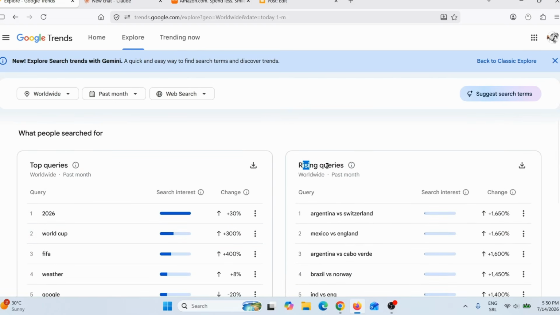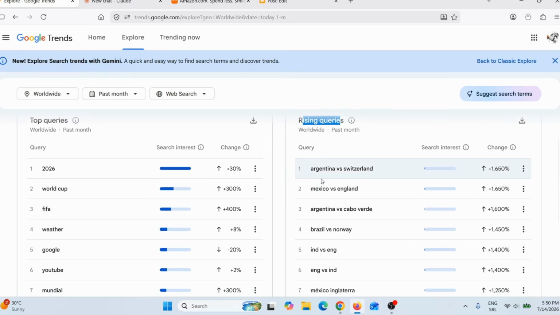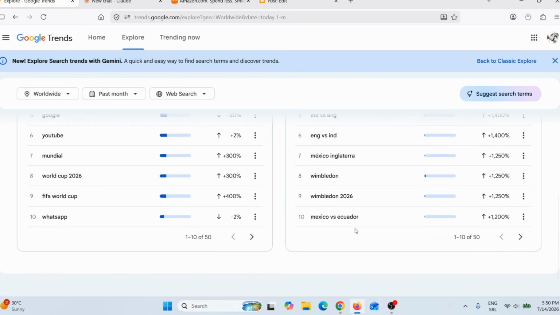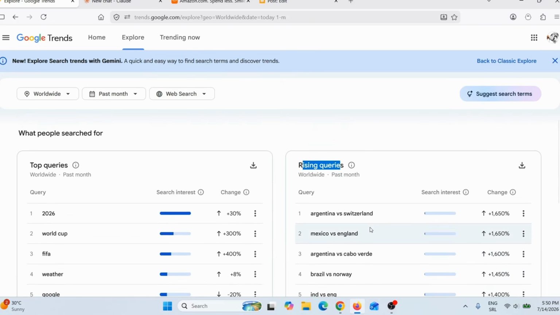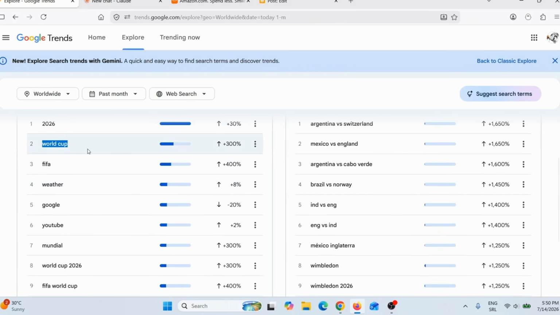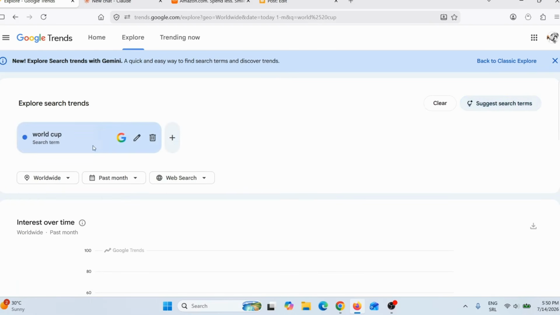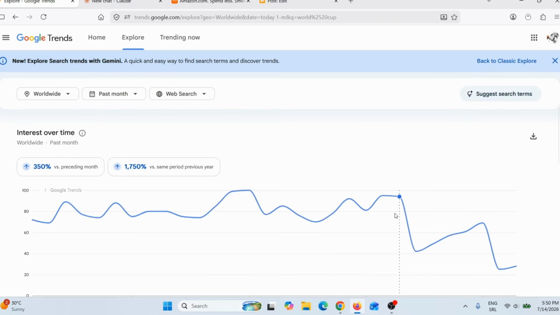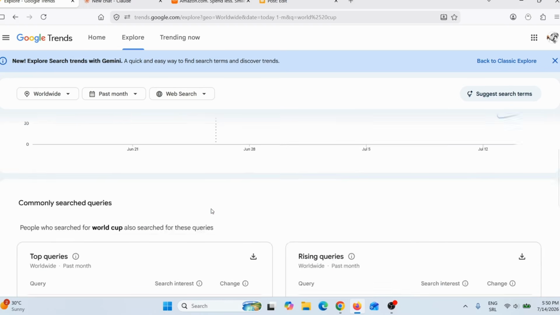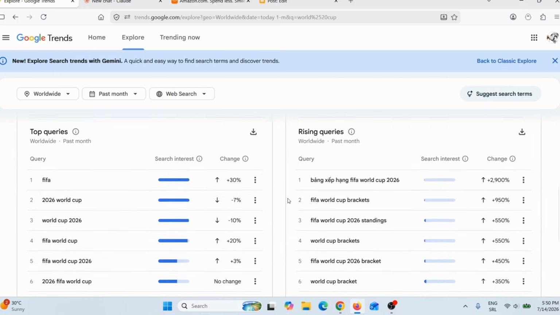And here you can see rising queries. Here you can see Argentina, Switzerland, Mexico, England, Argentina, Cabo Verde, Brazil, Norway, and so on and so on. So definitely World Cup is the biggest trend in past 30 days. So when I copy this keyword, I can go here and search a specific term and press enter. And now I can see this topic, and here you can see it is slowly going down because I'm making this on July 14th, so World Cup is coming to the end. And here I can see some related terms.